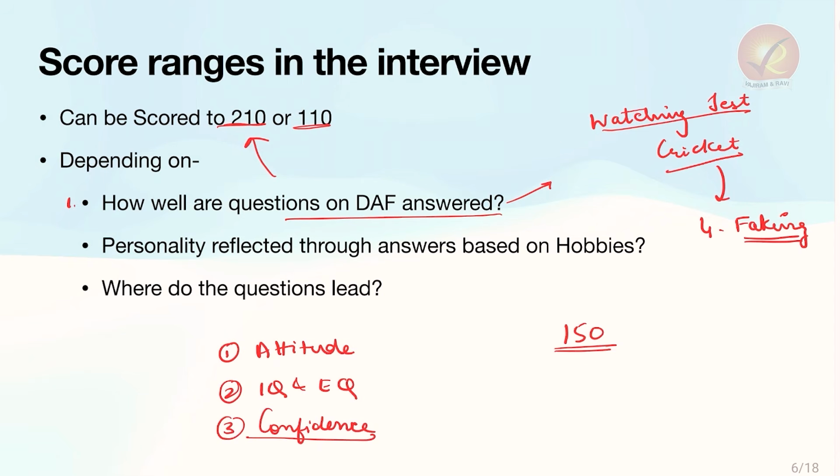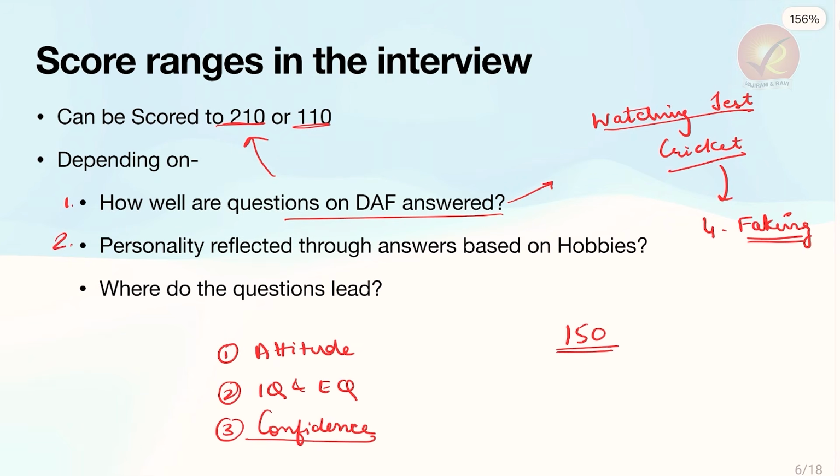Number 2, personality reflected through answers based on hobbies. What kind of personality are you showing by including your hobbies? Are you talking about gambling here? Are you talking about insulting important aspects of society, or are you talking about something that shows that you are a responsible person, that you have diverse interests, you have a holistic personality?